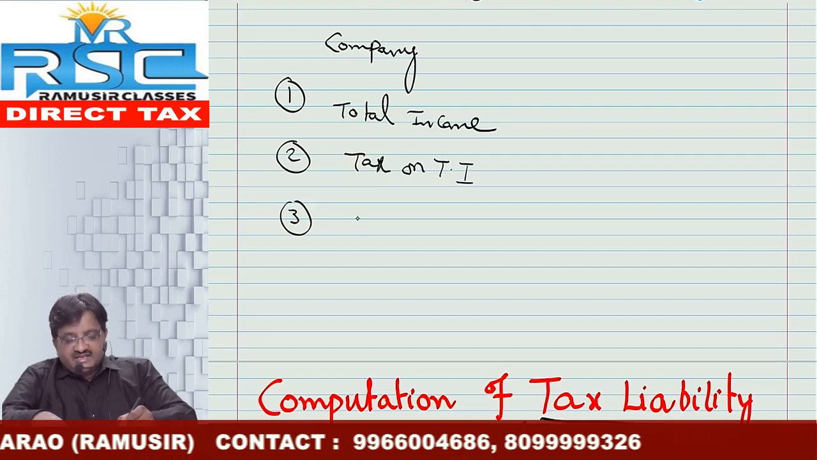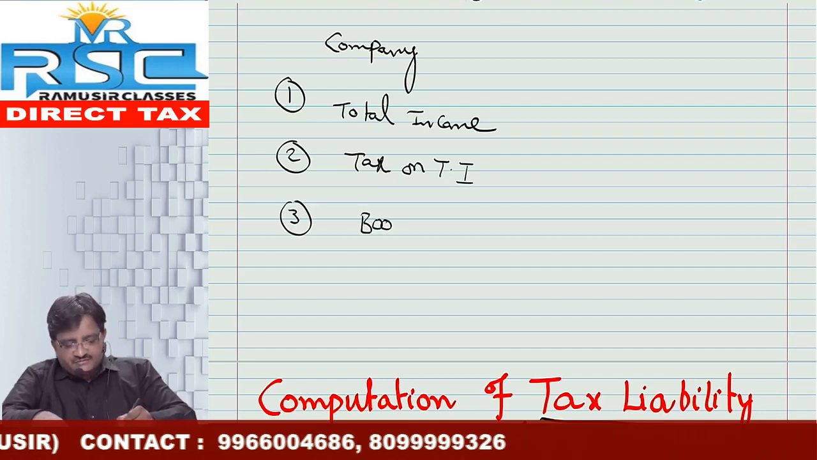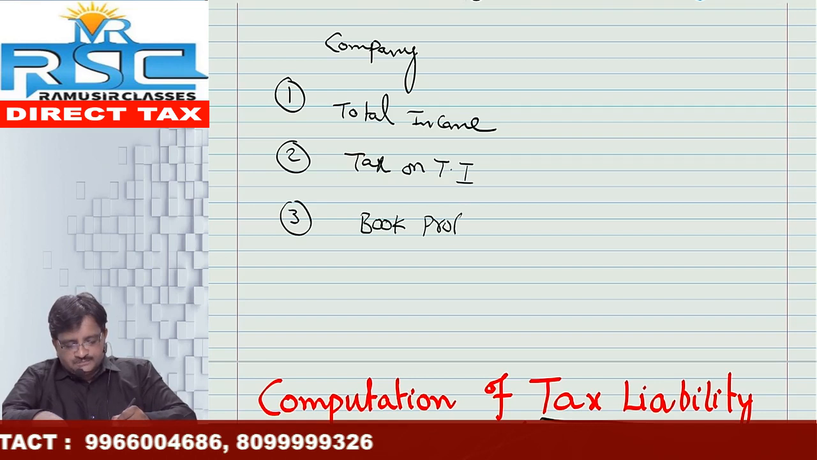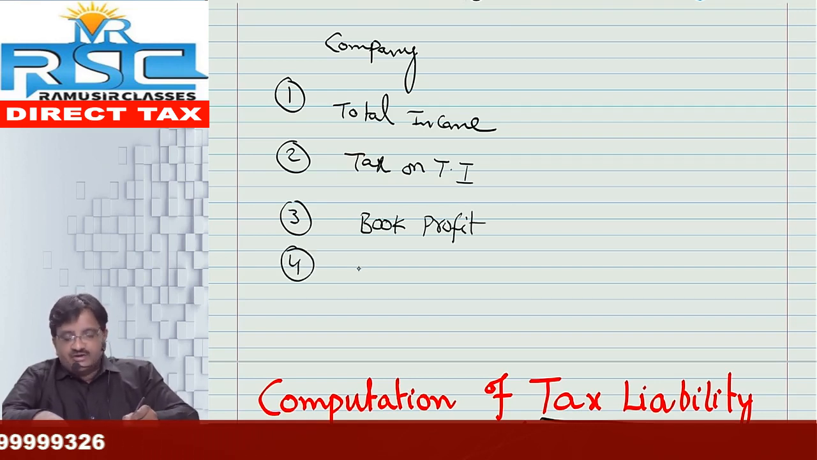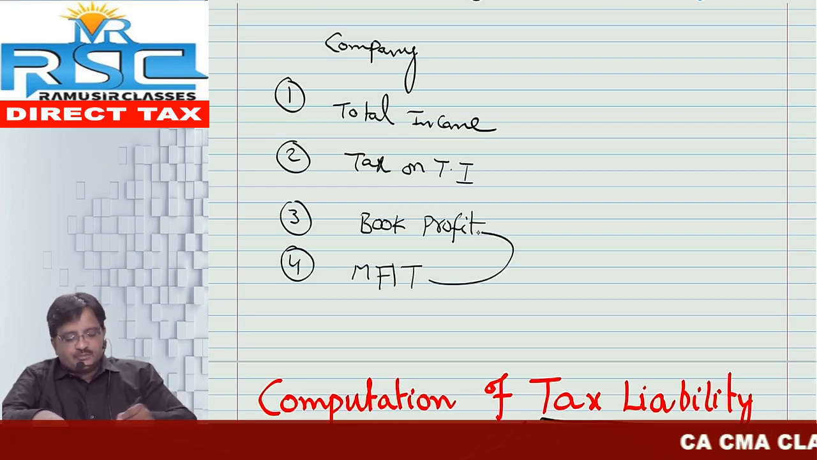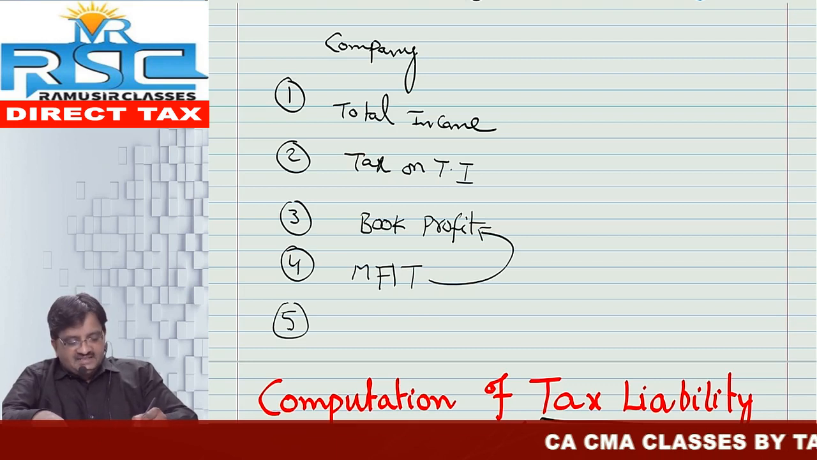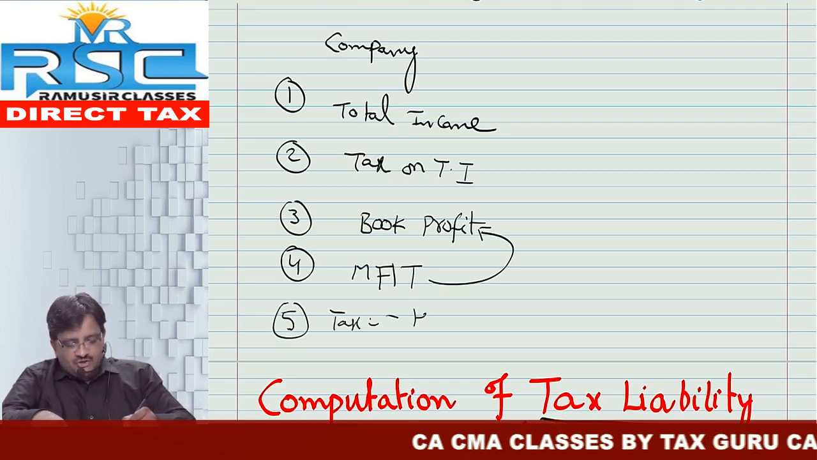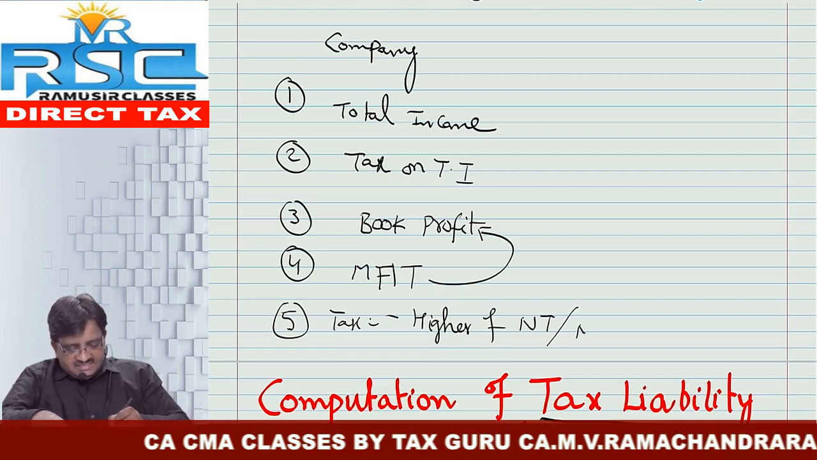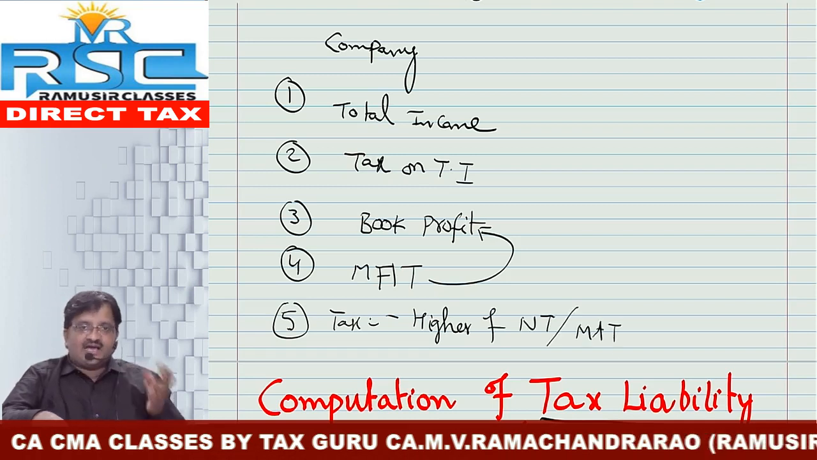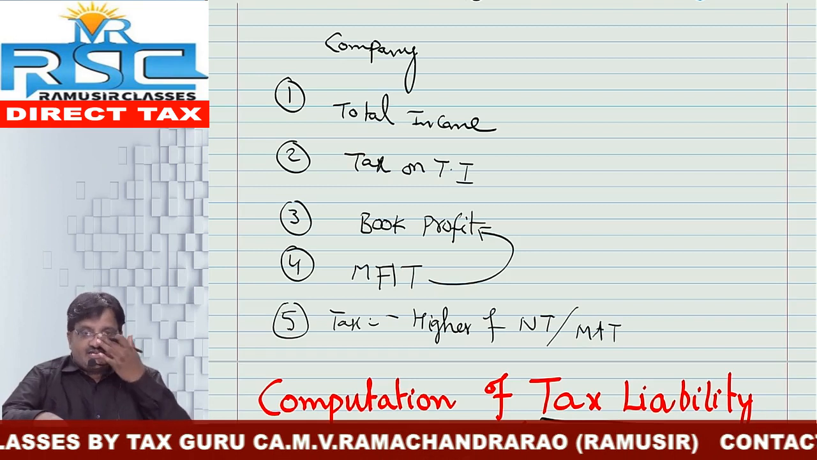Step number 3, compute book profit under section 115JB. For that, a specific procedure is there. Step number 4, compulsorily calculate MAT on the book profit. After that, you have to pay the tax liability. How much? Higher. Very good. Higher of normal tax as well as MAT. I repeat, normal tax as well as MAT, whichever is higher you have to pay.